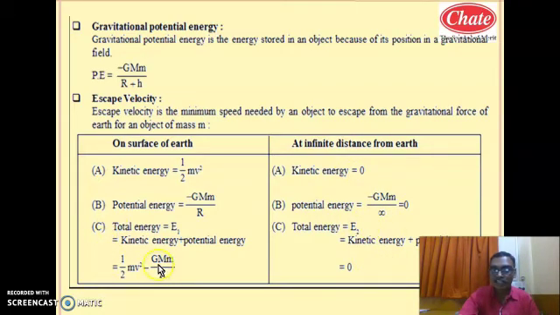So this is the total energy on the surface and this is the total energy at infinite distance. Whenever we equate this, because by law of conservation of energy, total energy remains the same. So when we equate this, what happens? This term is equal to 0, then this term will be shifted to this side and you may get the equation for the escape velocity like this: half m v square is equal to G capital M small m by r. Whenever this term is shifted to this side, when you equate the total energy, that we are going to study in the next problem.